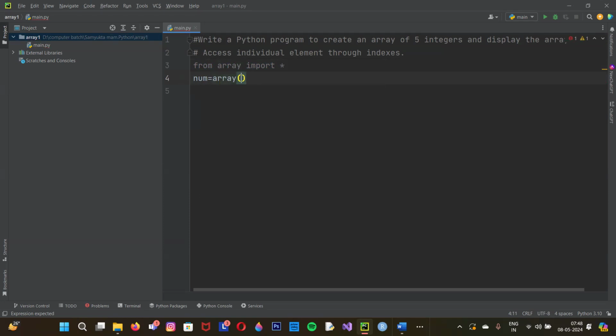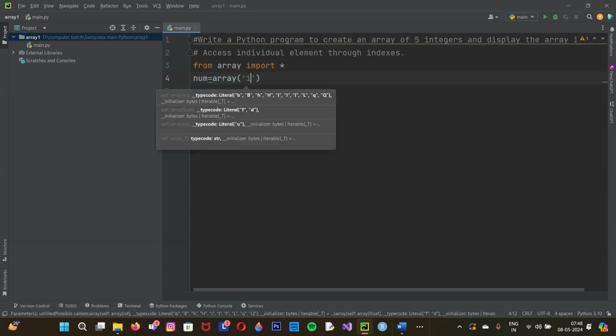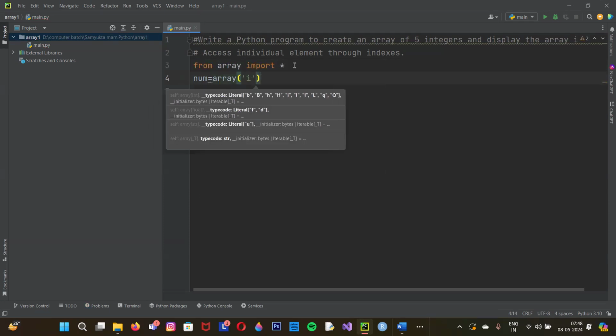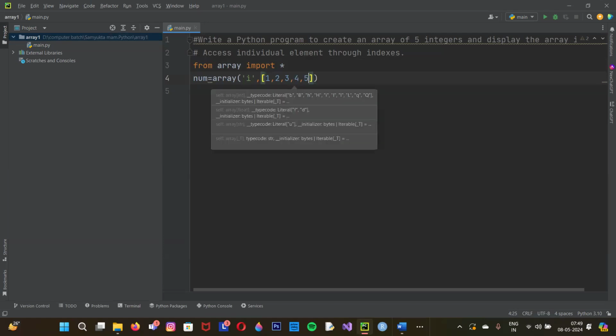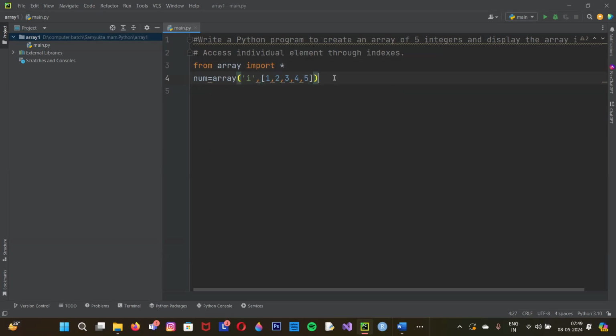After that, I just want to create the list. So I'm calling here one more variable, that is I. One more time I'm telling you, num is the variable of array. Now I'm going to create a list, so that's why I have to take one more variable. So I'm taking here I. After that, mention here a comma and put here some values. This is your choice, as many as you want, you can mention. I have mentioned here 5 values. As per the question, it is saying 5 integers. So I'm mentioning here 5.